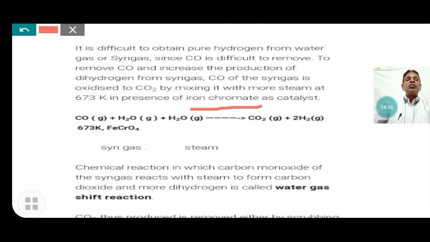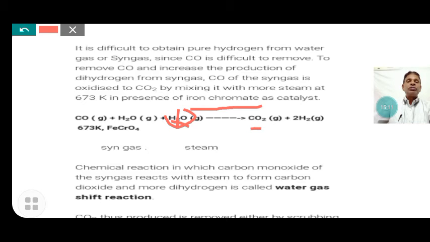Carbon monoxide plus water gives carbon dioxide, and more hydrogen is produced.